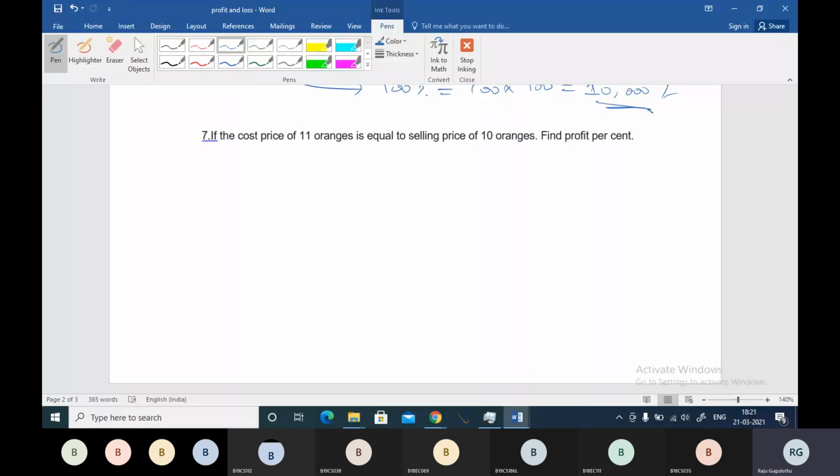If the cost price of 11 oranges is equal to the selling price of 10 oranges, let's write an equal mathematical expression. Cost price of 11 oranges is equal to selling price of 10 oranges. So cost price by selling price is equal to 10 by 11. We know the cost price to selling price ratio is 10 is to 11. We have discussed this in ratios. You can take cost price as 10, selling price as 11.